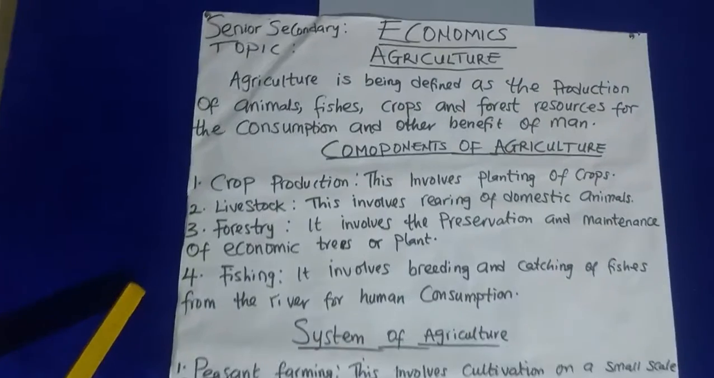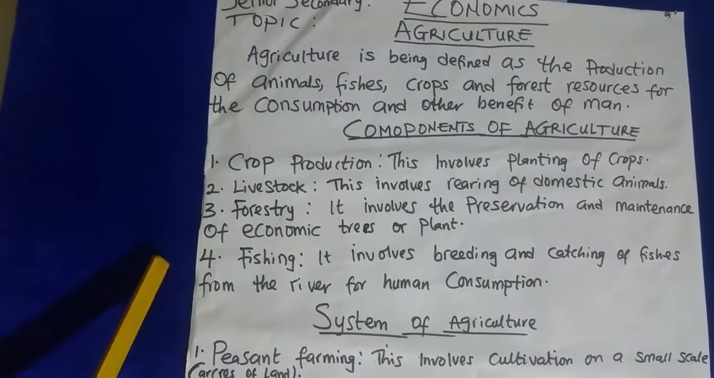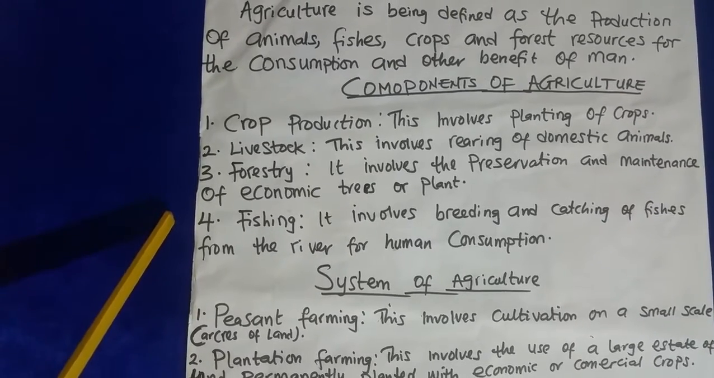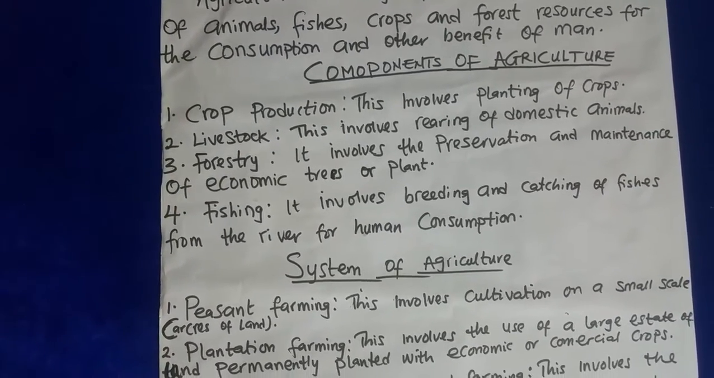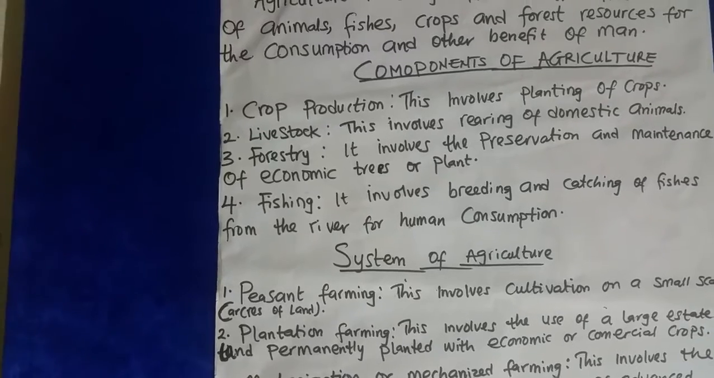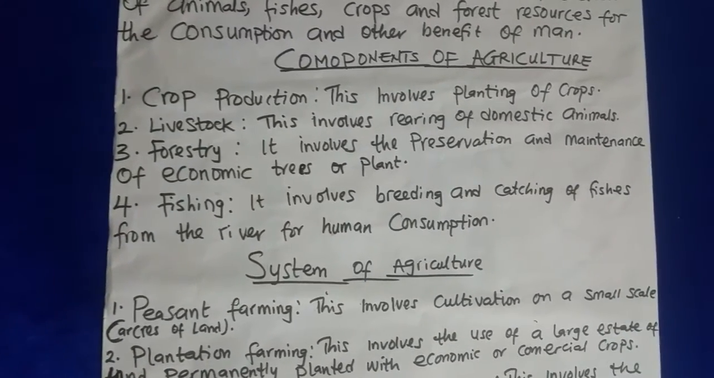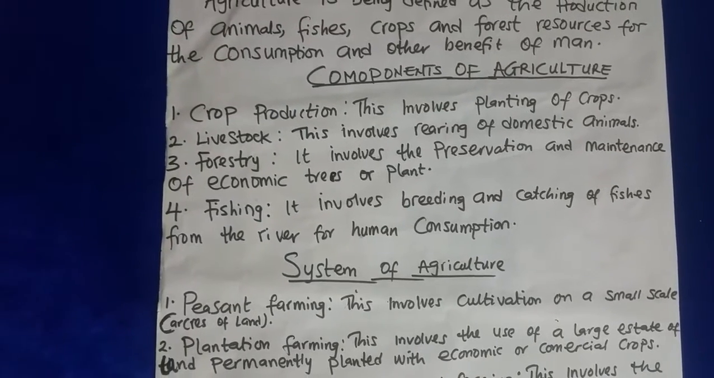Number 3, you have fishing. This involves breeding and catching of fish from the river for human consumption. It is involved when you breed fish or you catch fish for man's consumption.